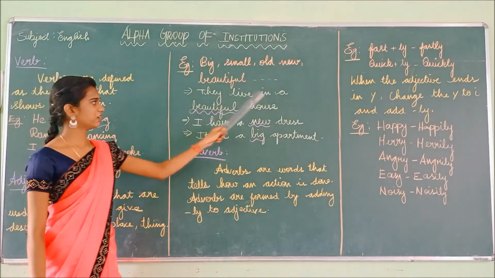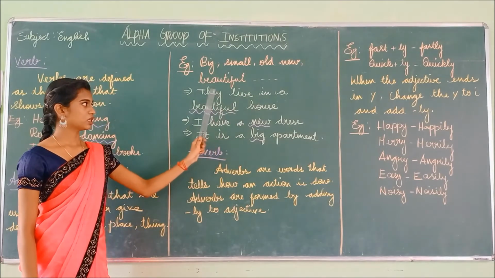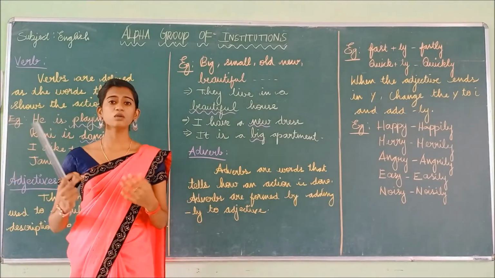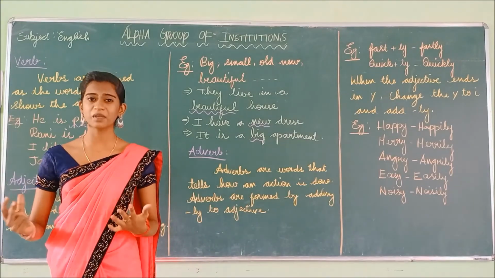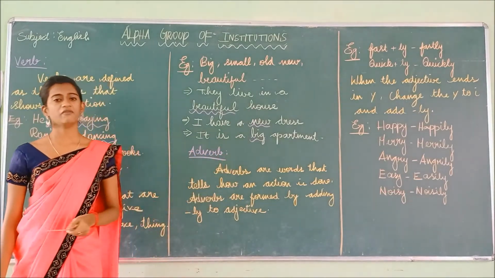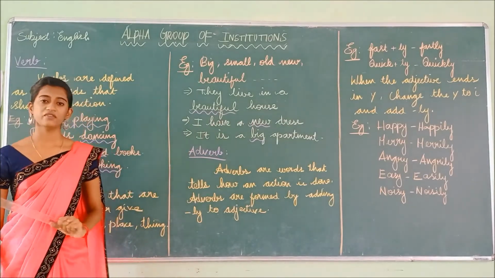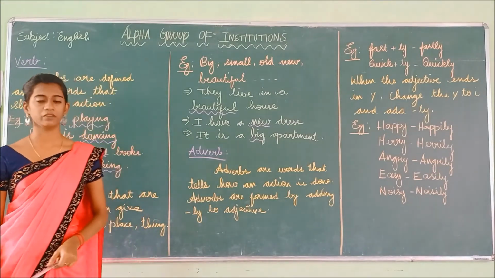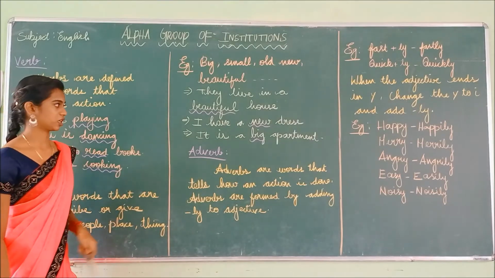For example, they live in a beautiful house. So somebody is living in a house. But how does the house look? The house looks very beautiful. So we are describing the place. House is a place where we live. So we are describing the house as a beautiful one. So it is known as the adjective. If we describe the person, place, thing, it is called the adjective.